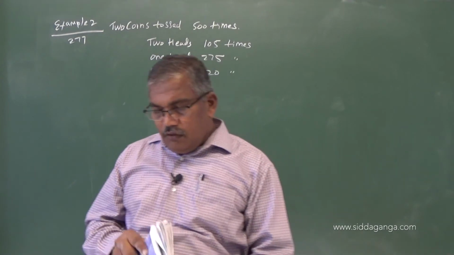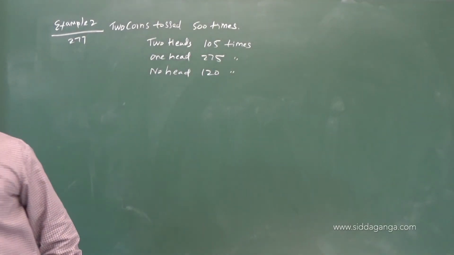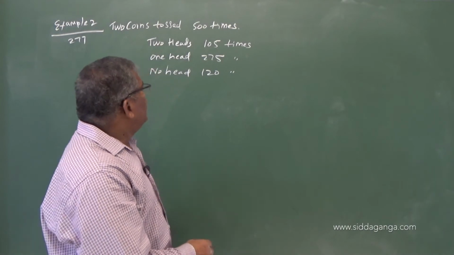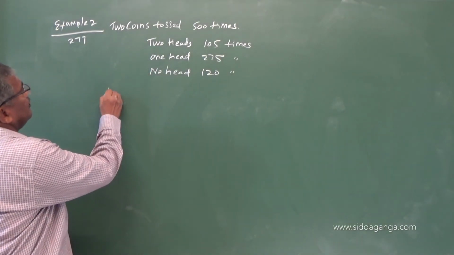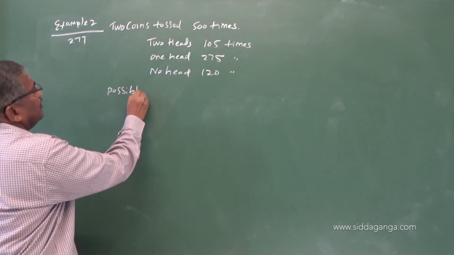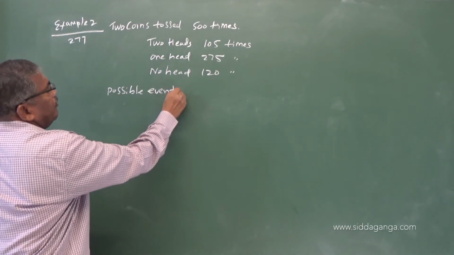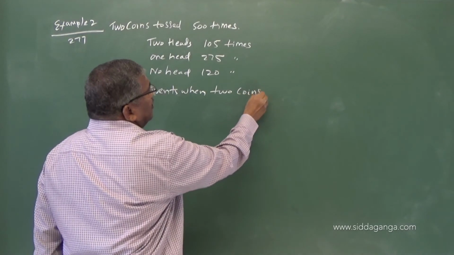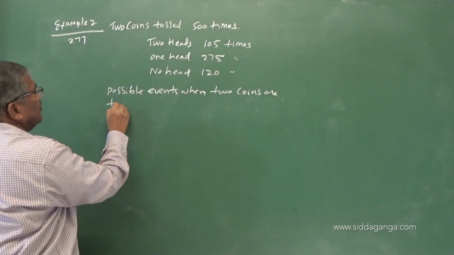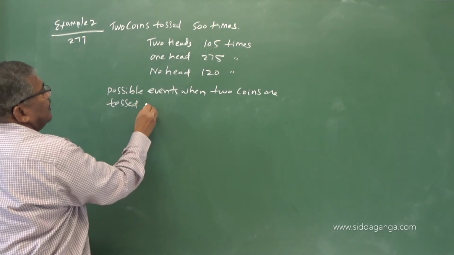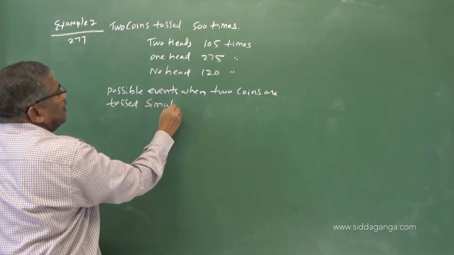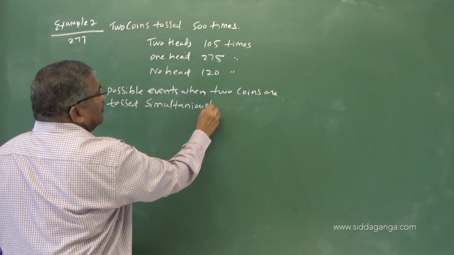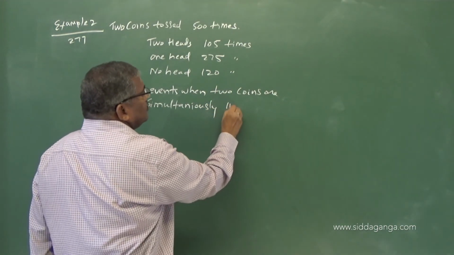Here one thing you have to understand: when 2 coins are tossed simultaneously, that is at a time, what are the possible events?